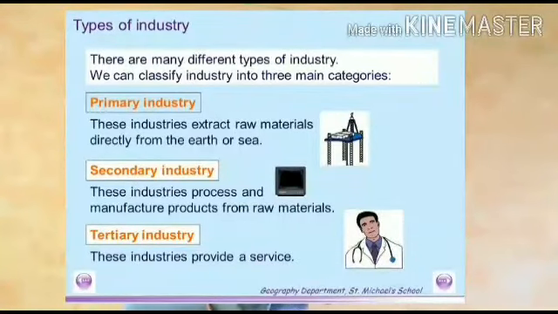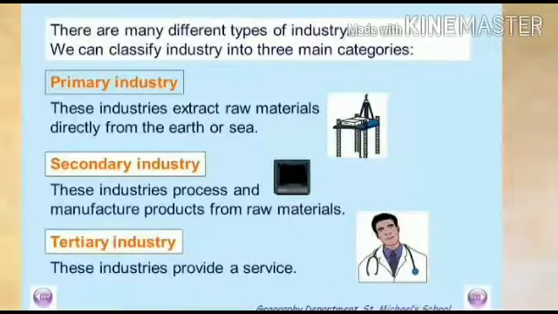Basically, in terms of industries, we will study the economic activities. Economic activities are the activities in which we actually do something and earn some profit. Fine. So basically, economic activities are categorized into three main categories. The first one is primary activities, the second one is secondary activities, and the third one is tertiary activities. Fine, we have three types of activities.